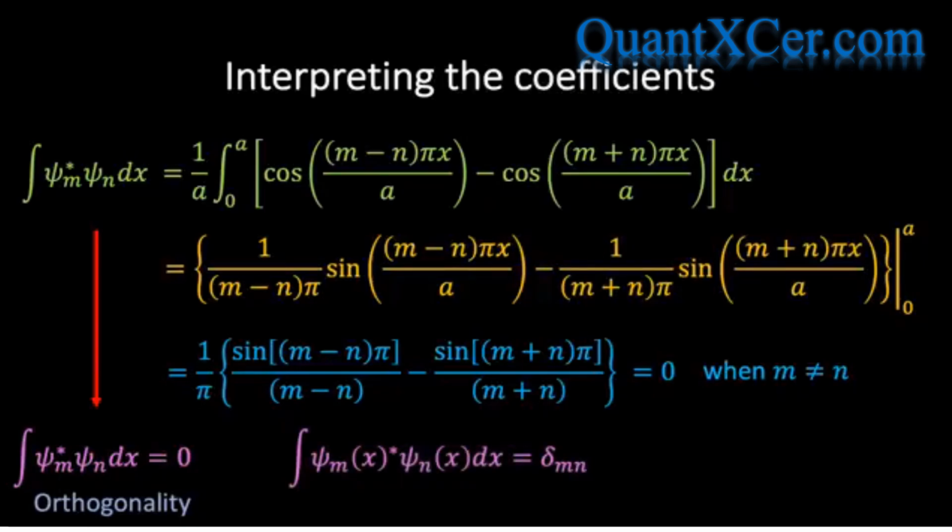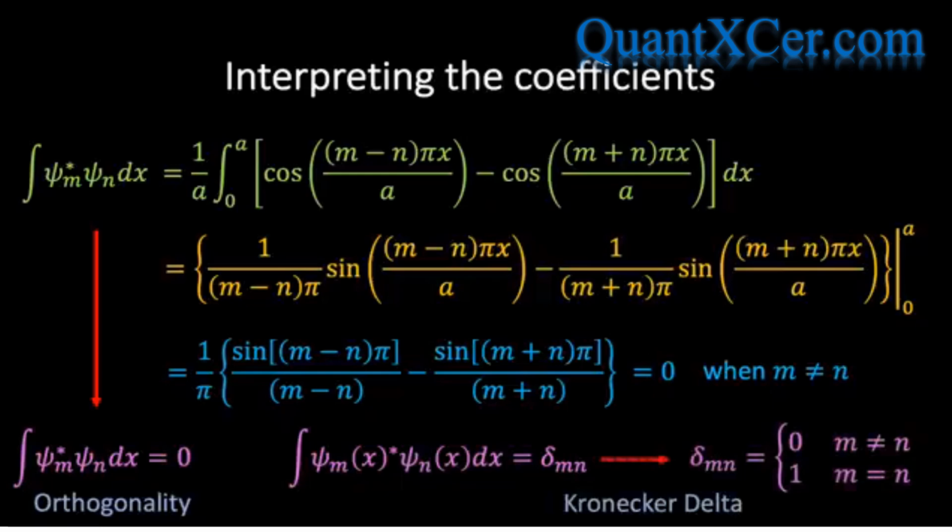Here, delta mn is referred to as the Kronecker delta, and is defined by the fact that when m equals n, it's equal to 1, and when m is not equal to n, the Kronecker delta is equal to 0. And finally, we say that the eigenstates satisfying this condition are orthonormal.